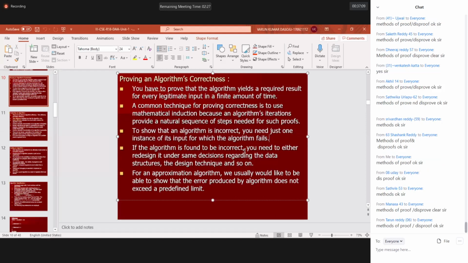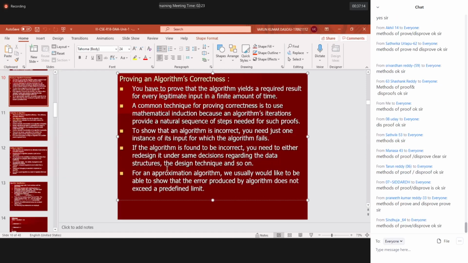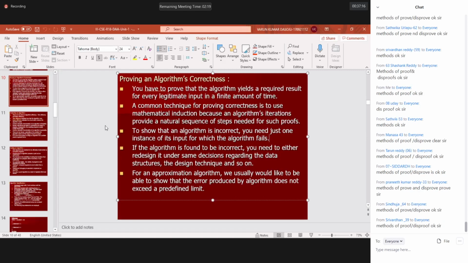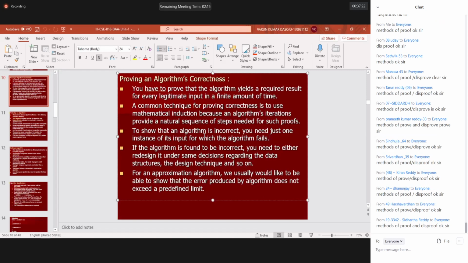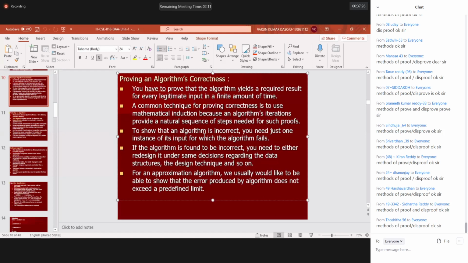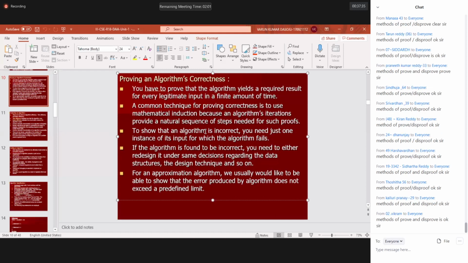If the algorithm is found to be incorrect, you need to either redesign it under the same decisions regarding the data structures and the design technique, or go with a different data structure, a different design technique, or a different design method.